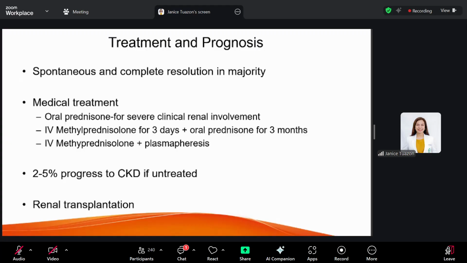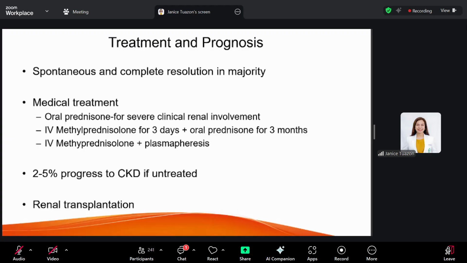Spontaneous and complete resolution is very common, no? And it occurs in the majority. So severe renal involvement usually is indicative of a poor prognosis. So patients with nephrotic range proteinuria or elevated creatinine, hypertension, and the other manifestations seen in nephritic syndrome would require renal biopsy.